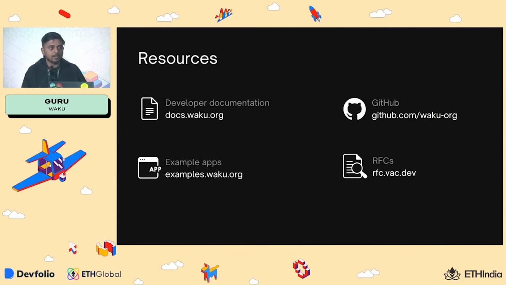So this will be a holy grail to get started with Waku, and it has pretty much all about the protocols and use cases of Waku. And all the code is open source on GitHub, so you can find all the examples on GitHub as well. And we have examples.waku.org, where we have around 5 or 6 examples that use Waku's protocols. So it's a pretty good place to get some references.